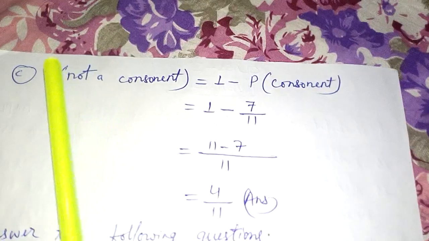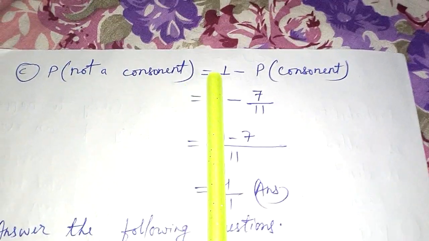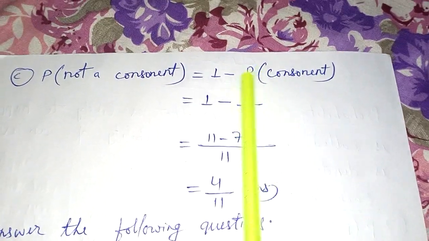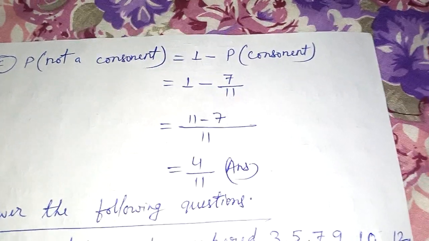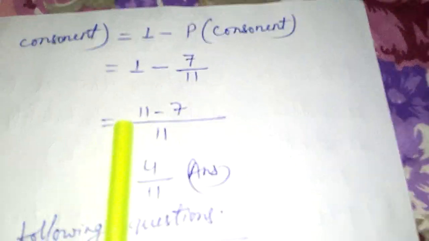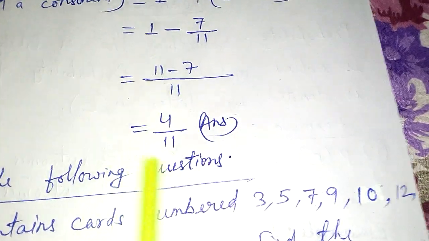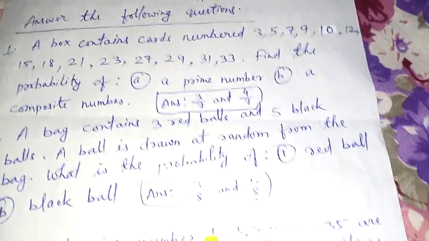So P(not a consonant). Here the event is consonant. So P(not a consonant) is equal to 1 minus P(consonant), that is P(E). Here the event is consonant. So our answer will be 1 minus 7 by 11. Why 7 by 11? Because the answer of consonant is 7 by 11. So 1 minus 7 by 11, when we do the LCM, our answer will be 11 minus 7, and finally we get 4 by 11.